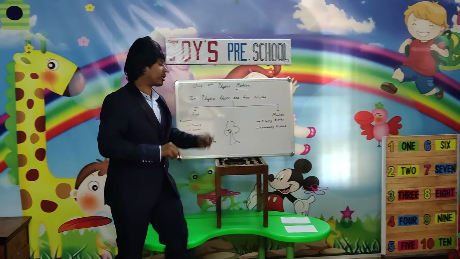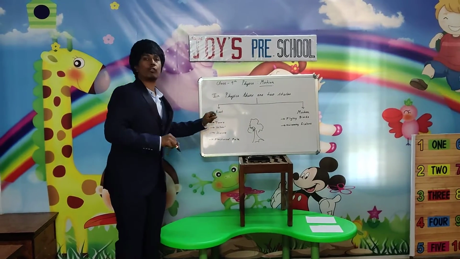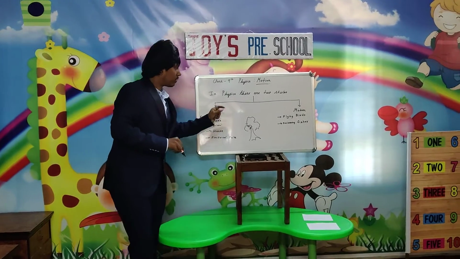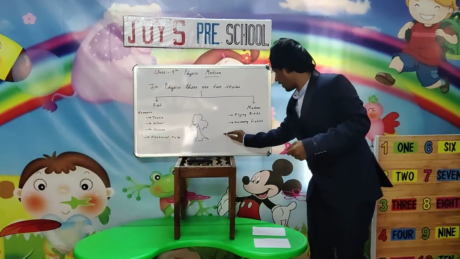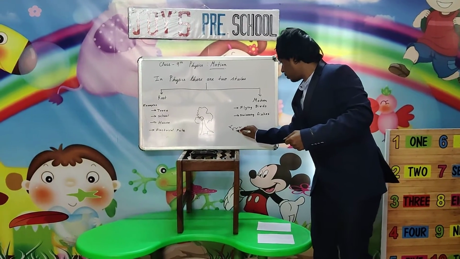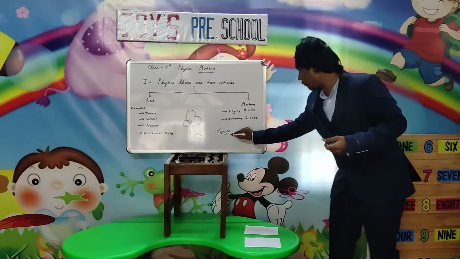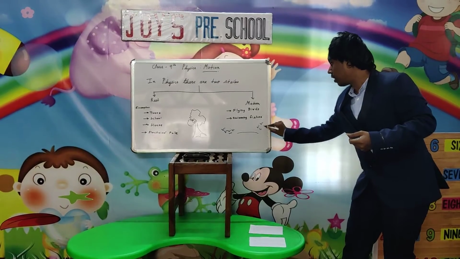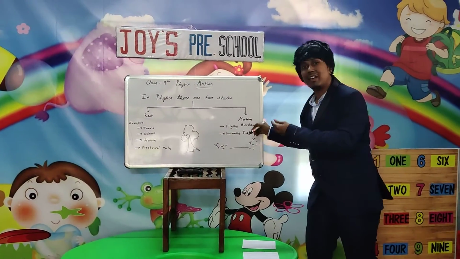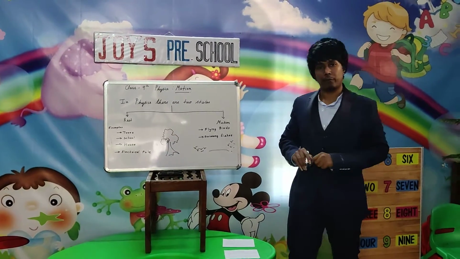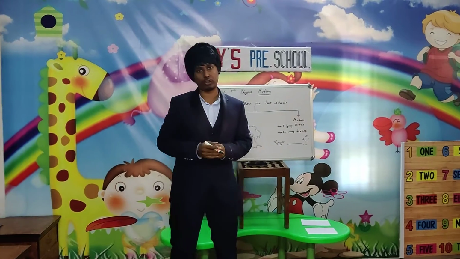That means the tree is at rest. But take the example of flying birds. What do they do? They go on flying from one place to another. That means the position of the birds is changing. So that is the difference between rest and motion.